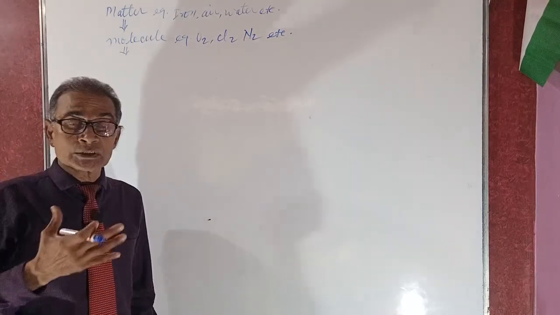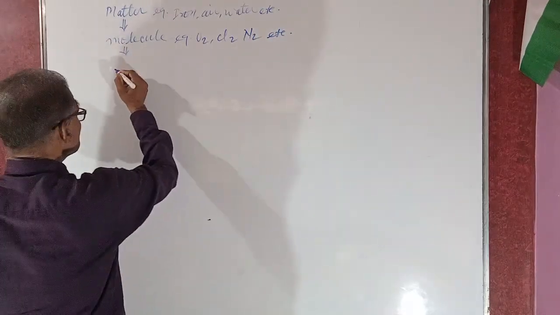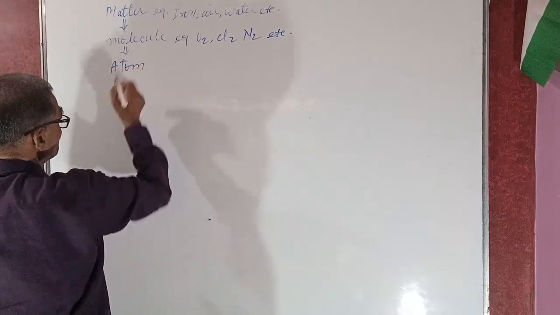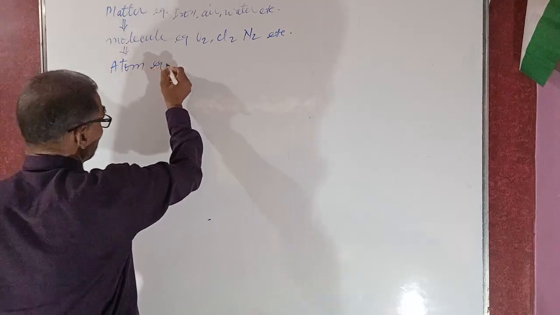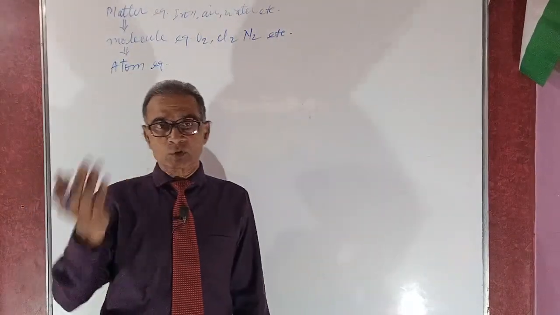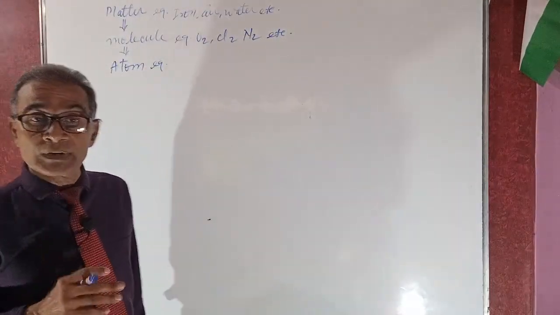What is the smallest part of the molecule? It is said to be the atom. The smallest part of the molecule is called the atom. What is the example of an atom? Firstly, I shall explain the definition of the atom, then we shall provide examples. What is the definition of an atom?